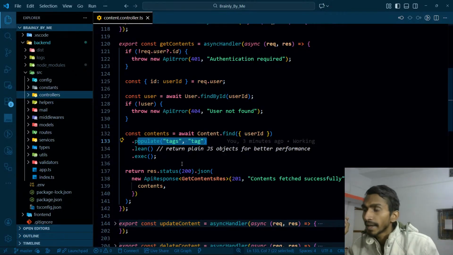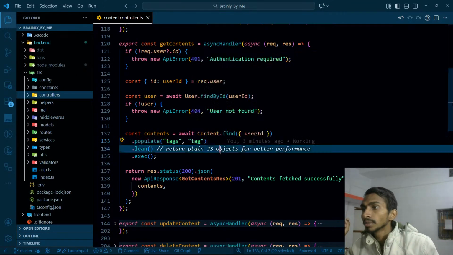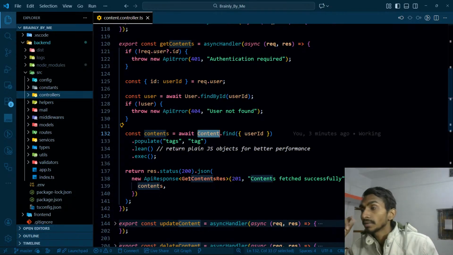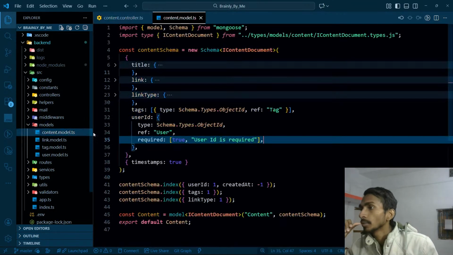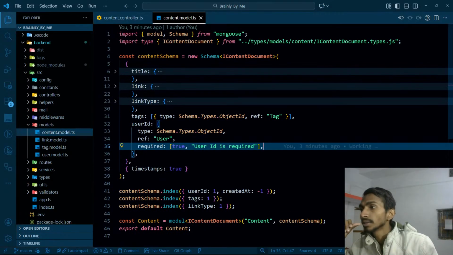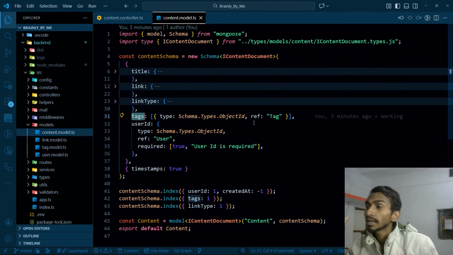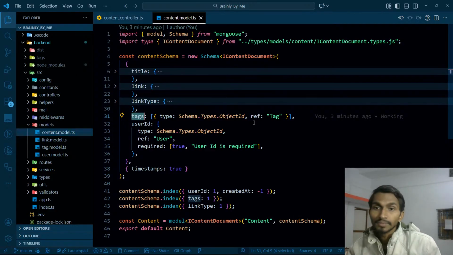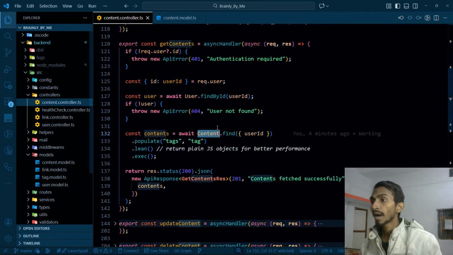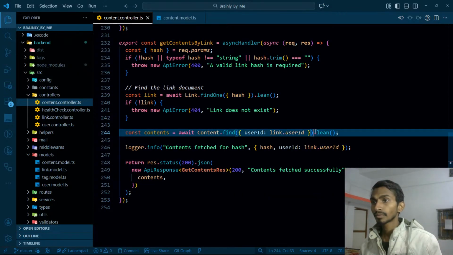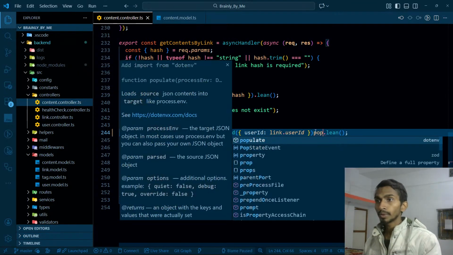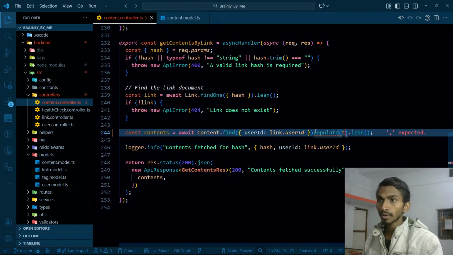I have to populate the tags first of all, because I'm getting the content. Let's even check the content out. So let's go to the model, content model, and content has all these things. Content has tags, which again have tag inside them. So what I want to do is populate the tags first of all, and there are tags inside tags.